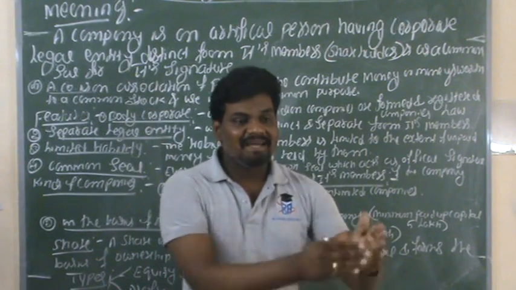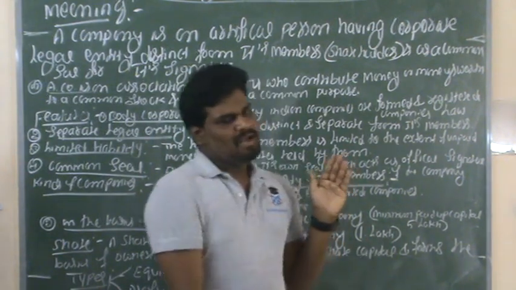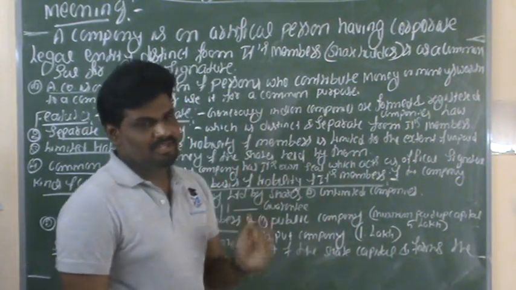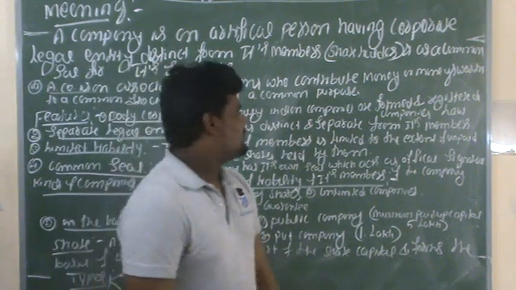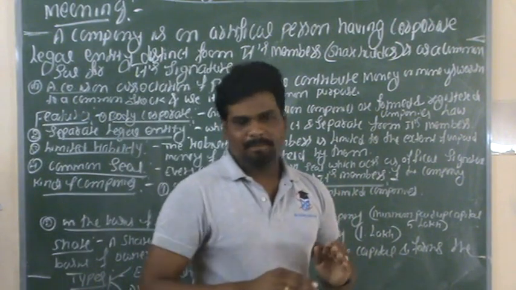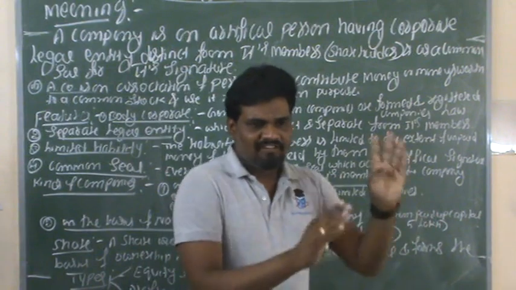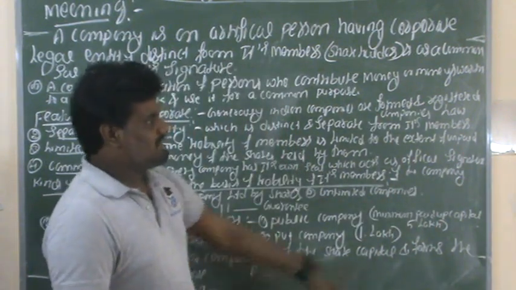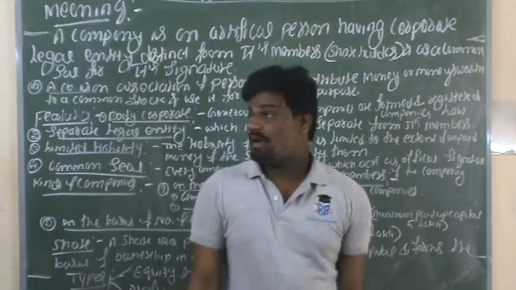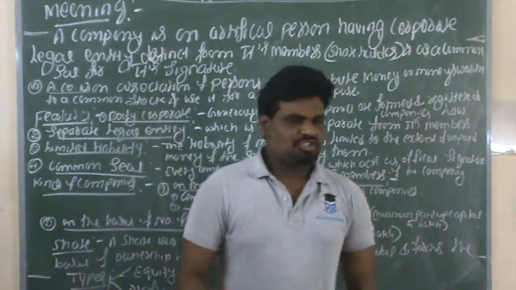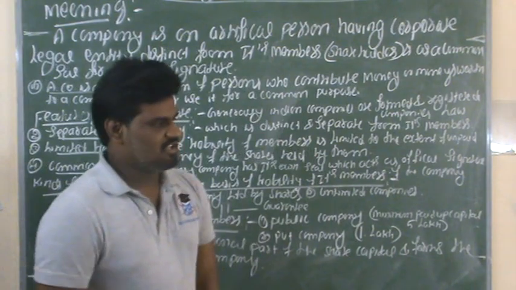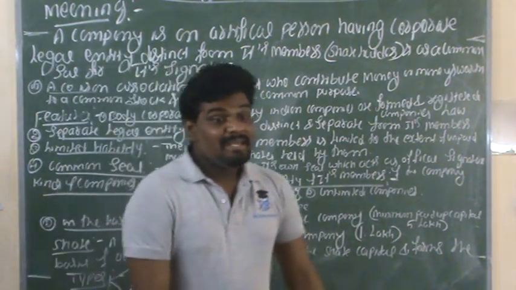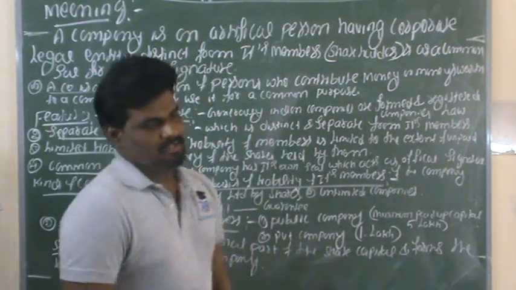Whatever monies or money's worth assets they invest into the business, they use all these things for that common purpose. The main purpose is only one thing. For that purpose only we use either money or money's worth as a common stock in the business organization. This is the meaning of a company.